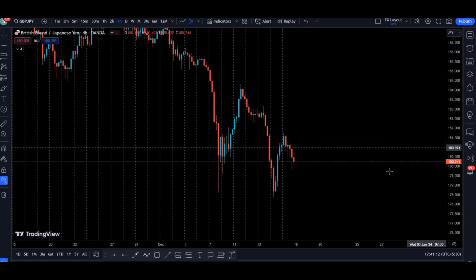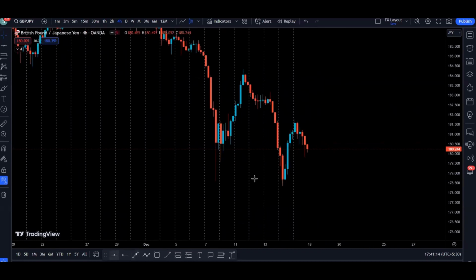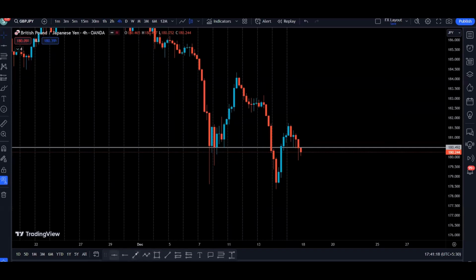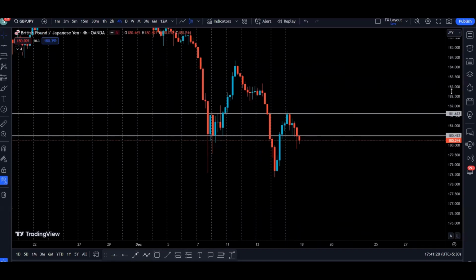Now also, let's try to see where the support and resistance are on the 4-hour time frame. So we can see this one is a support and this one is a resistance. So this one is a support, and right now here we close below this support. So now there is a higher probability price is going to come down to the next support, right? And on the upside, we could see that the last time we had the resistance here, so here also we found resistance.